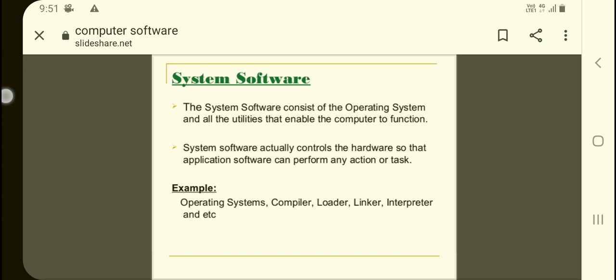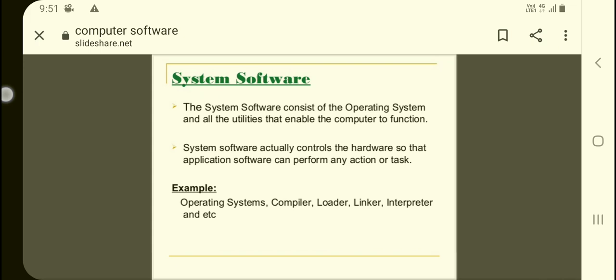Some of the examples are given here. Operating system is a system software that you already know. Compiler, loader, linker, interpreter, these are other level of system softwares that you will study in the further classes, like in 11th and 12th, when you will learn the computer languages like Python.